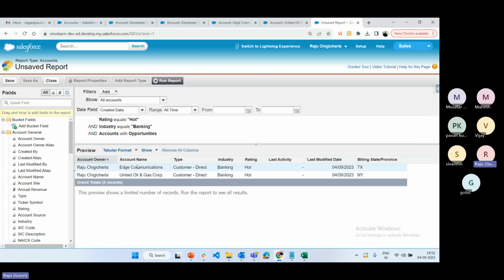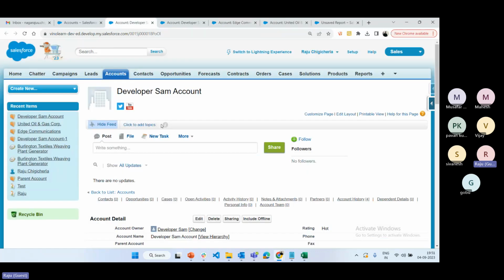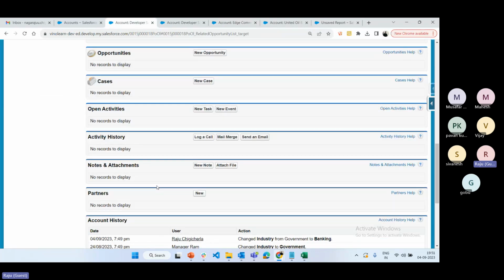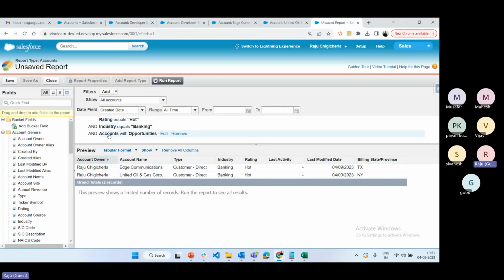See, these two accounts are having opportunities. If you go to Edge Communication, see, Edge Communication has 4 opportunities. If you go to the developer account, there is no opportunity, so this account is not considered. This is how we can add with opportunities or without opportunities. Now the requirement is fulfilled. Whatever accounts are displayed here, that account rating is hot, industry is banking, and these are the accounts having child data, that is called opportunity data. So this is something like cross filter.